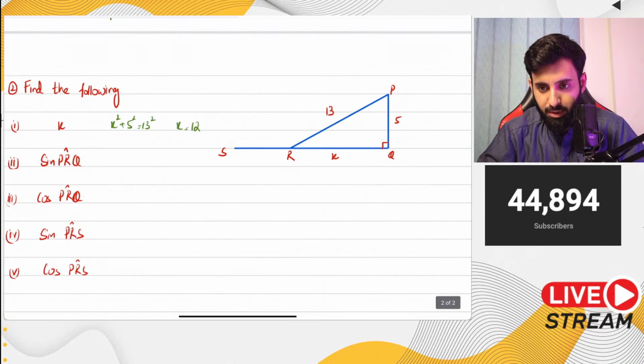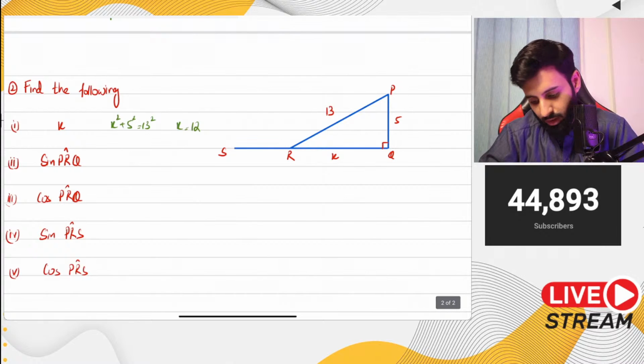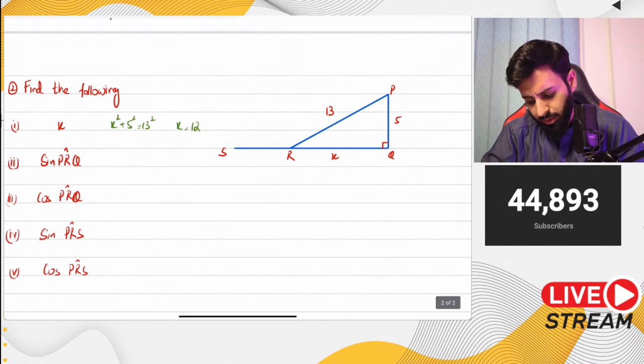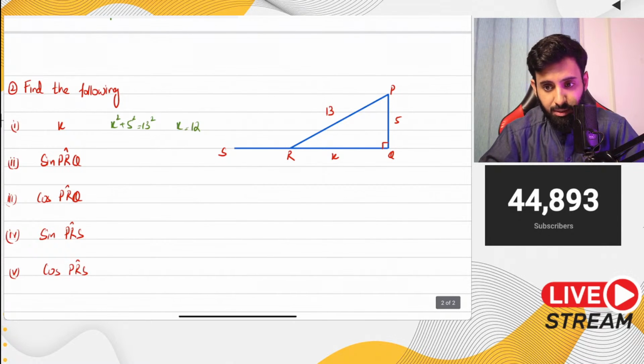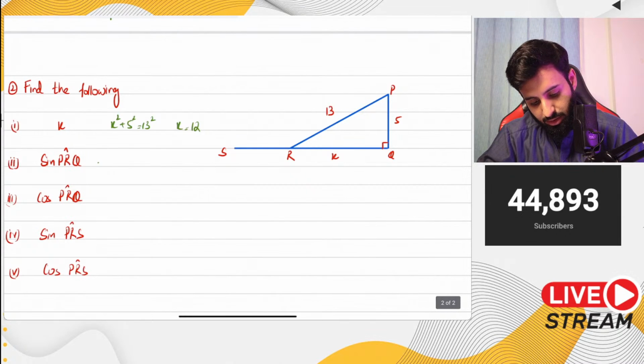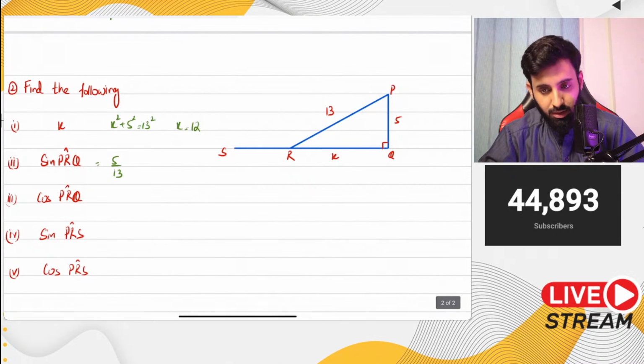Second part is 12 upon 13. Is it 12 upon 13? Isn't sine equal to opposite over hypotenuse? So it's going to be 5 upon 13, not 12 upon 13. Okay, what about cos PRQ?